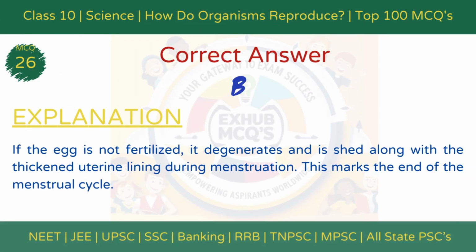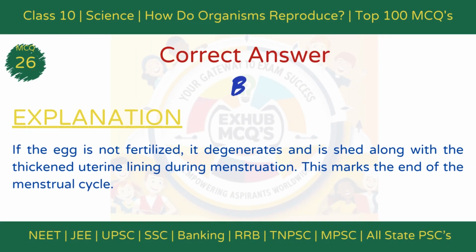The correct answer is option B. It degenerates. Explanation: if the egg is not fertilized, it degenerates and is shed along with the thickened uterine lining during menstruation. This marks the end of the menstrual cycle.